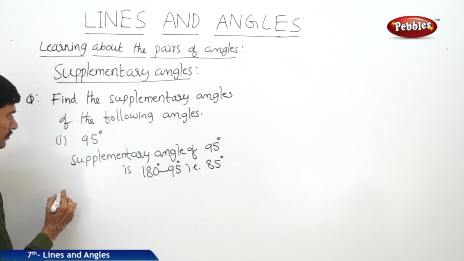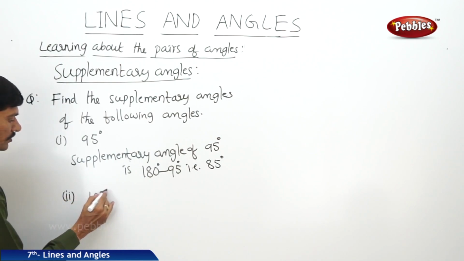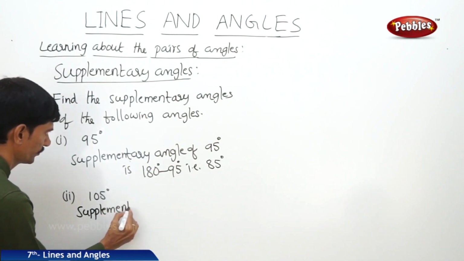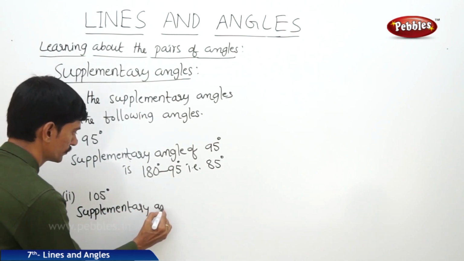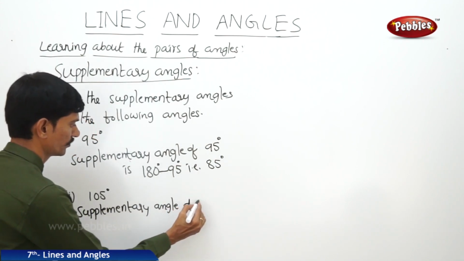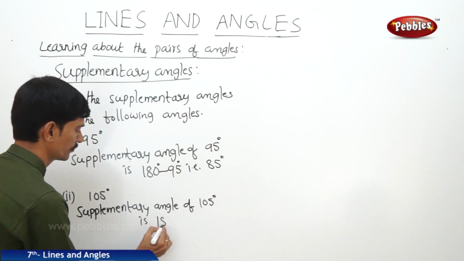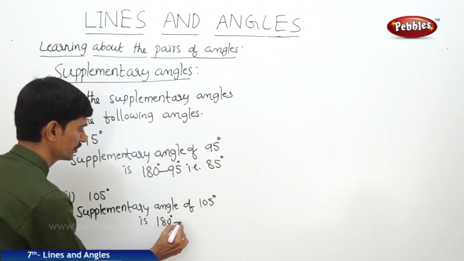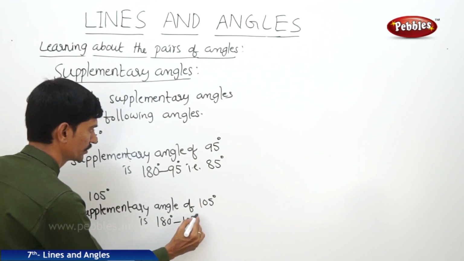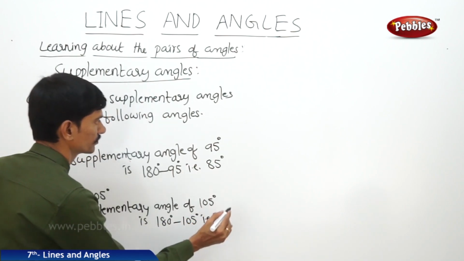And the second question: 105 degrees. Supplementary angle of 105 degrees is 180 degrees minus 105 degrees. So that is 75 degrees.